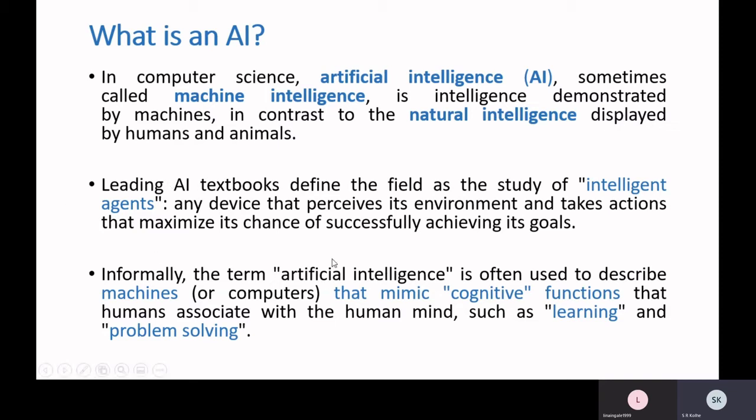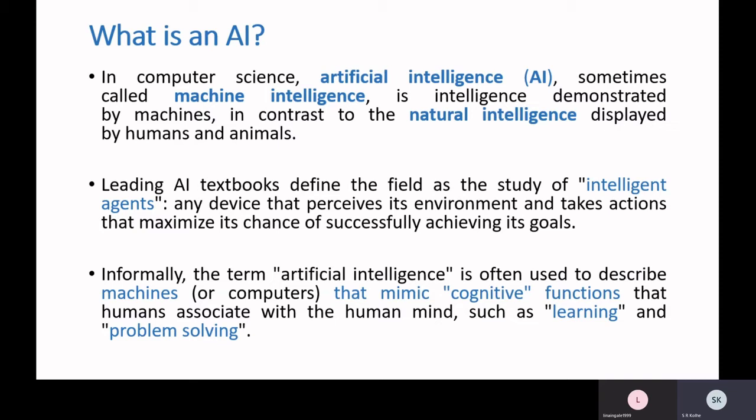Informally, you will find the term artificial intelligence often used to describe machines that mimic cognitive functions that we associate with human minds, such as learning and problem solving. These are the two basic abilities that we have. We are able to learn. We learn by instruction. Right now we are doing the same thing: I am instructing and you are learning. We learn from experience. You learn by reading, by searching through the literature. So there are various sources by which we learn.